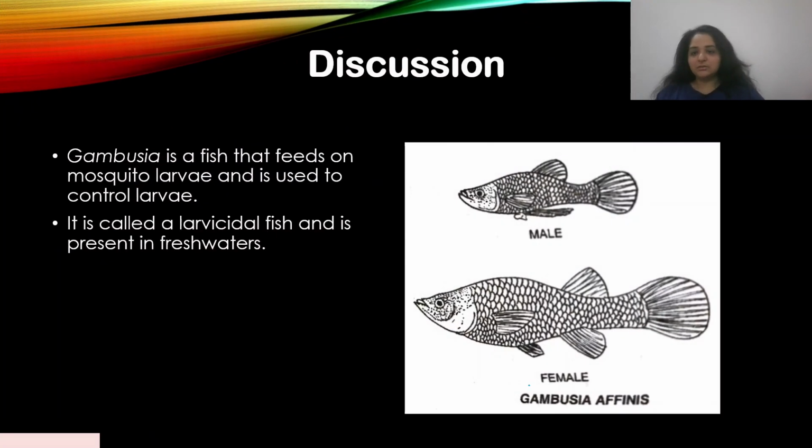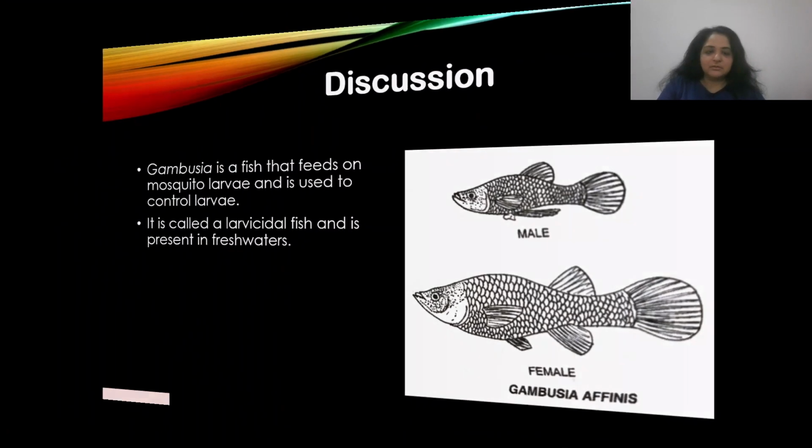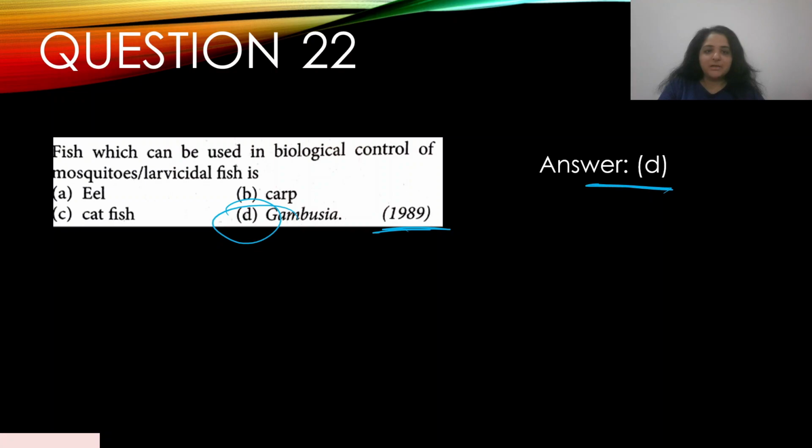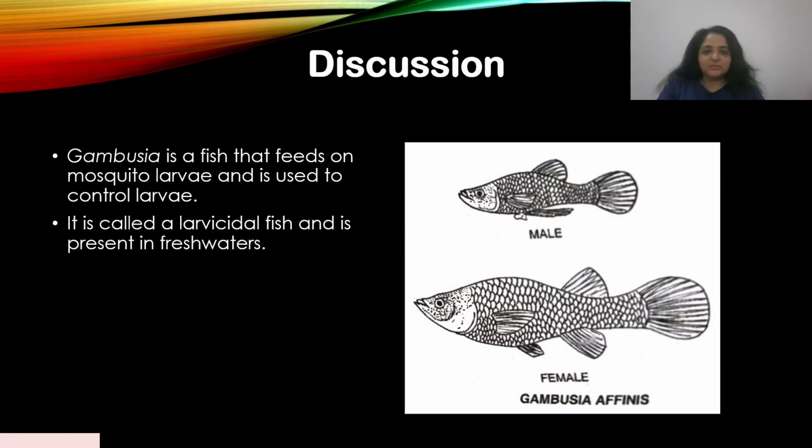All right, so here I put a diagram of what the Gambusia fish looks like. There's male and there's female, that feeds on the mosquito larvae and they are used to control larvae. It's a larvicidal fish, so it feeds on the larvae. It kills the larvae. Okay, it's present in fresh waters. I think we already also discussed this previously in human health and diseases. So it feeds on mosquito larvae. I guess that answers the question. Yep. All right, let's move on.